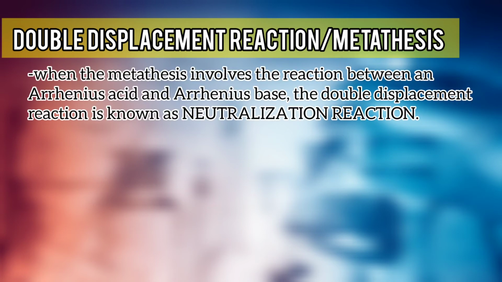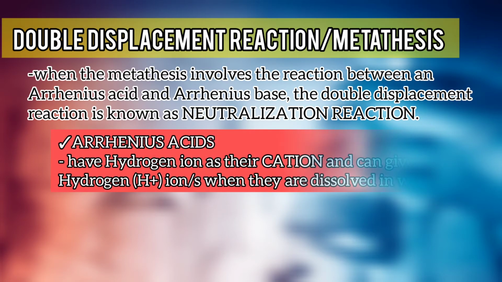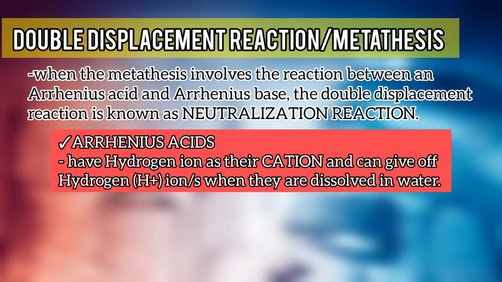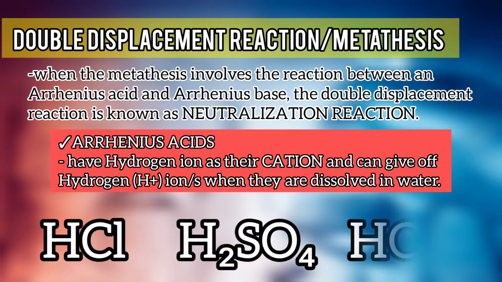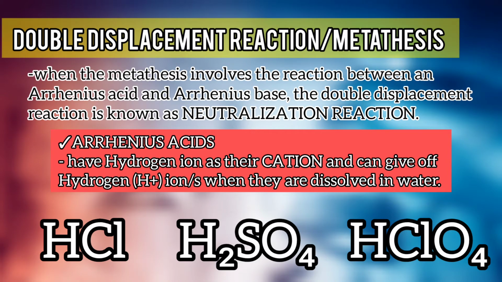However, when a metathesis involves the reaction between an Arrhenius acid and an Arrhenius base, the double displacement reaction will be known as neutralization reaction. Arrhenius acids are acids with hydrogen ion as its cation, such as hydrochloric acid, sulfuric acid and perchloric acid. The chemical formulas of these acids conventionally start with hydrogen ion.